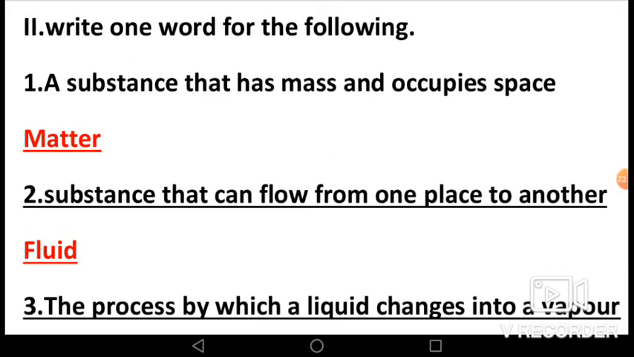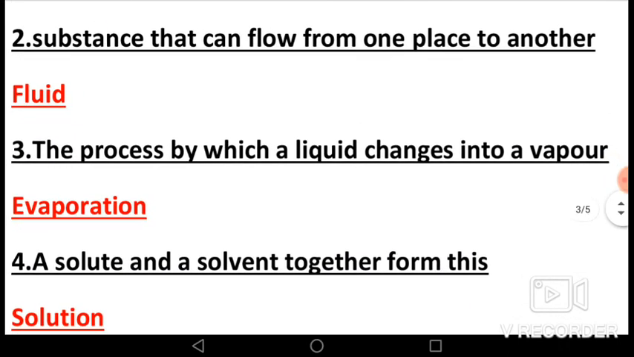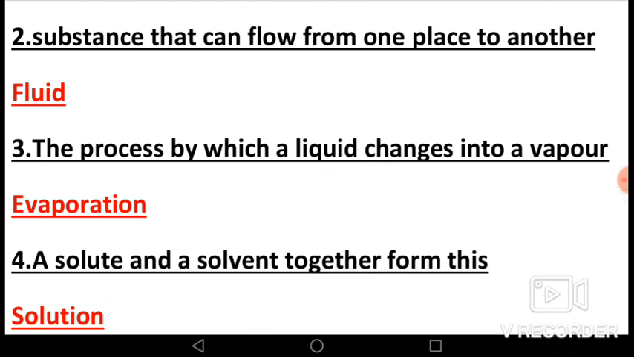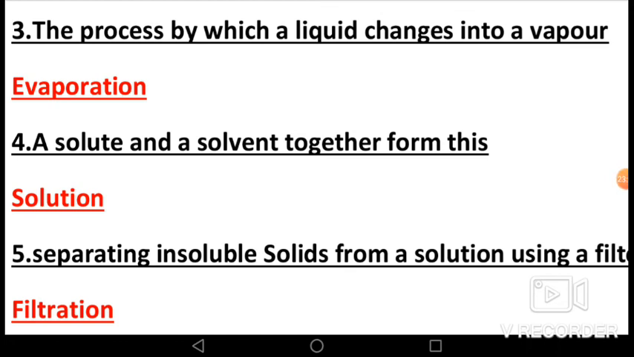Now let's see, write one word for the following. First, a substance that has mass and occupies space is called matter. And matter is made up of small particles. Second, substances that can flow from one place to another is called fluid or liquid. The process by which a liquid changes into a vapor is called evaporation.